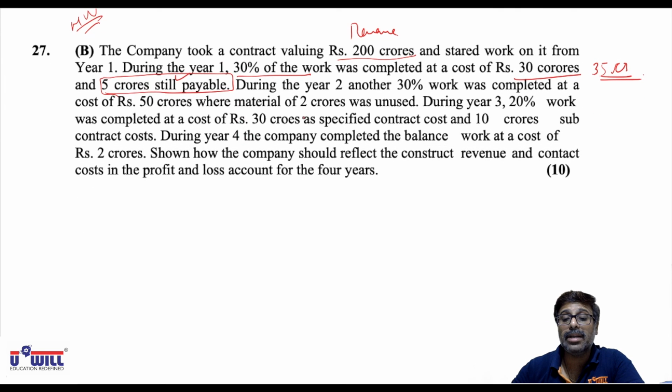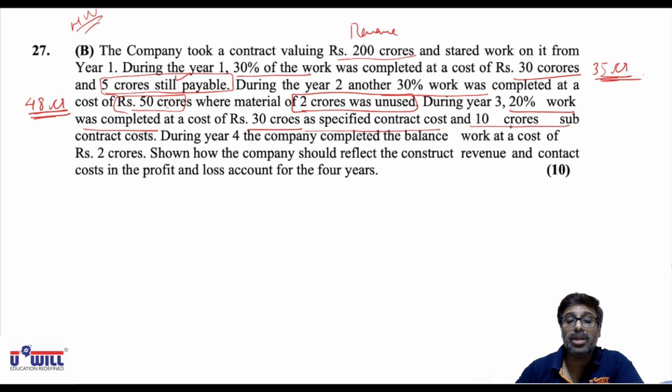During the year 2, another 30% of work was completed at a cost of 50 crores, but where 2 crore of material was unused. So 50 minus 2, unused you minus. So 48 crores you will take as cost of year 2. 35 crore cost of year 1, 48 crores cost of year 2. And during the year 3, 20% of work was completed at a cost of 30 crores as a specific contract cost and 10 crores subcontract cost. So 30 plus 10. In the third year, you will take the cost as 40 crores.